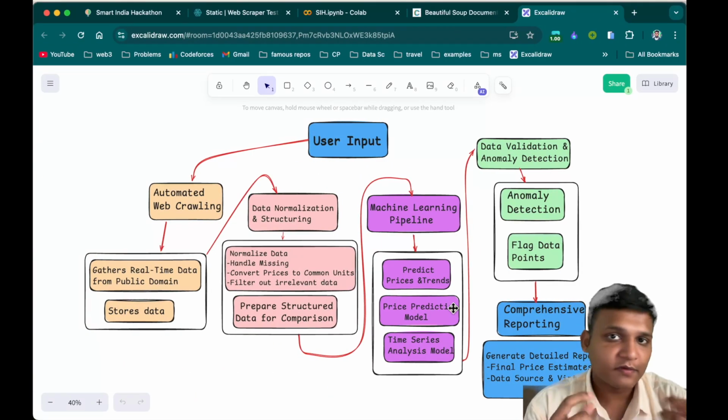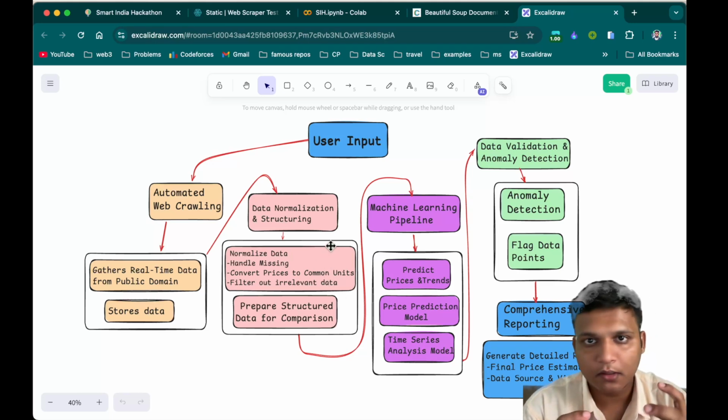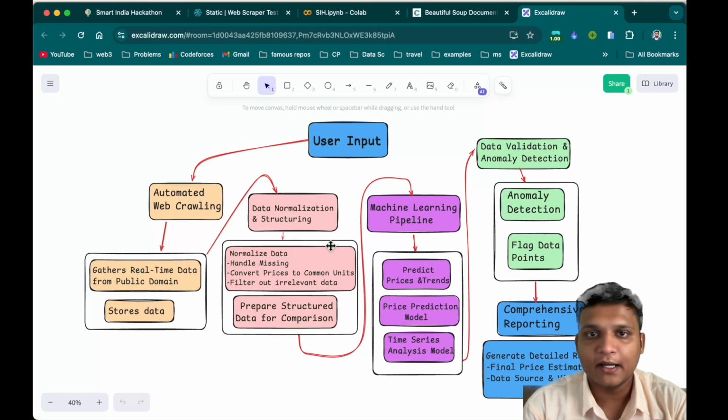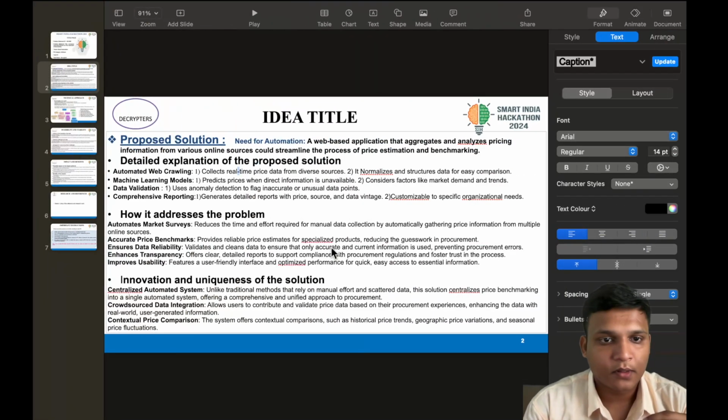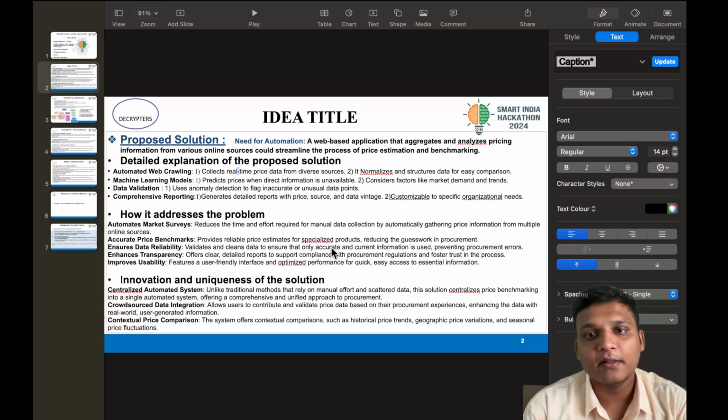Okay, so moving further in the process, now data normalization and structuring comes in the picture. Why do we want to normalize the data? First we need to understand that there could be the possibility that the data is not in the correct form. The data that we require is not present, and we want to apply some algorithms on that. So for that, data should be in a structured way, right?